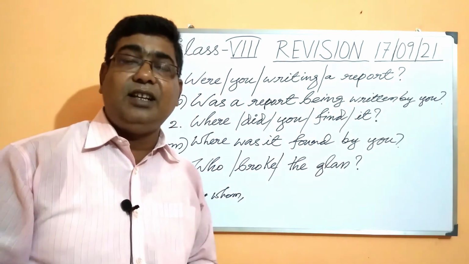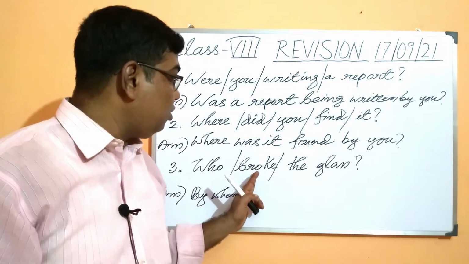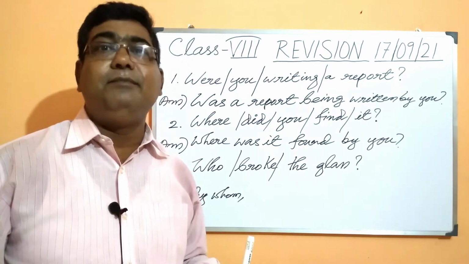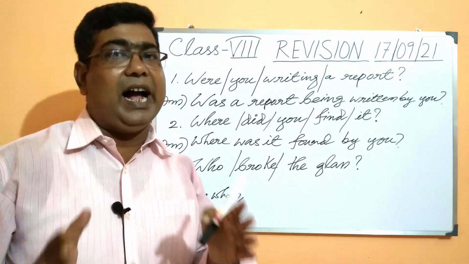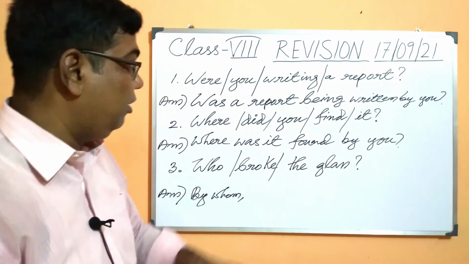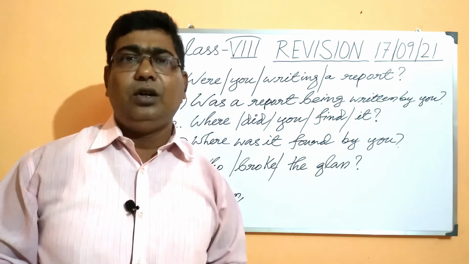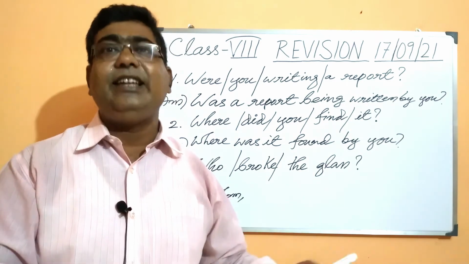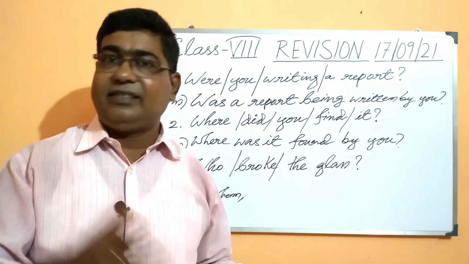Once again, students, find out the tense in which the sentence is given. Broke, this is the past form. So the sentence has been given in simple past tense, and the same formula, either was or were, followed by the third form of the verb. Now the glass. With the glass, what do we use? Do we use were? No, once again not. The glass is a singular subject. So with the glass it will be was and not were.